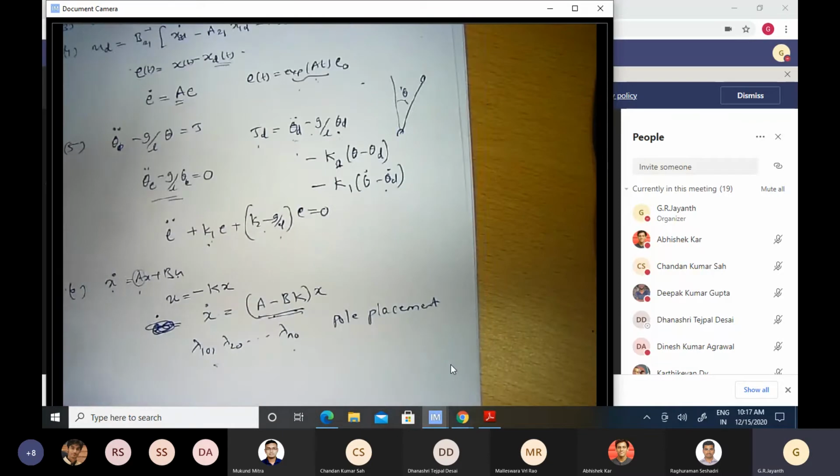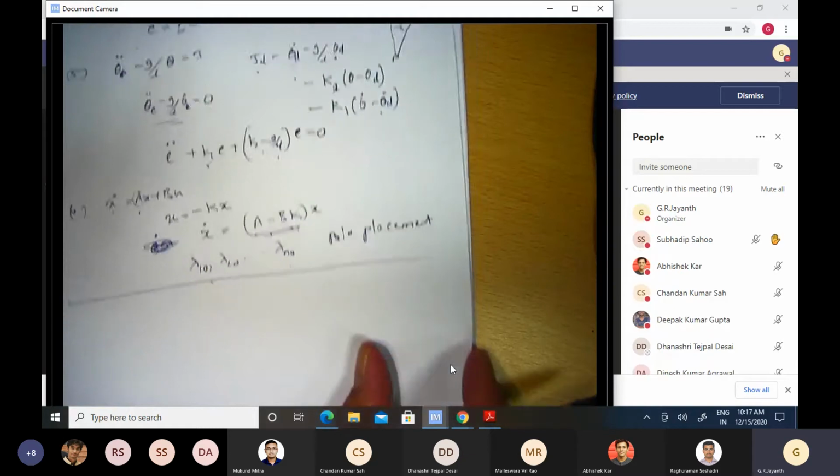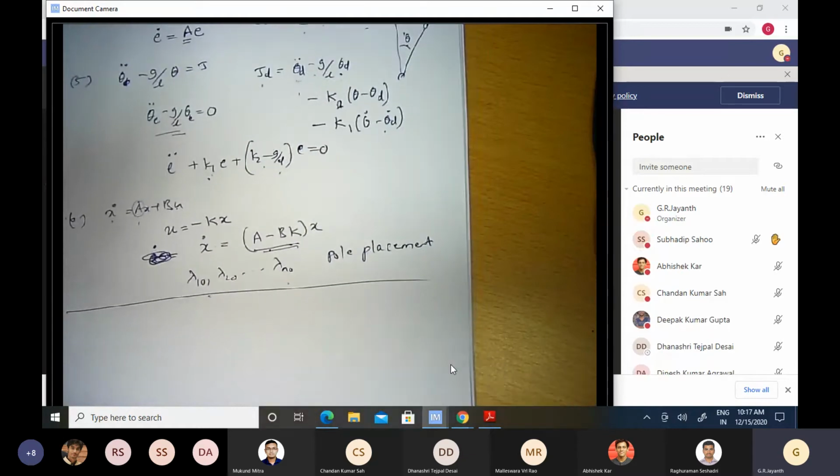So let us take a concrete example. But before I do that, I'll just draw a simple block diagram. Subhadip Sahu has a question.